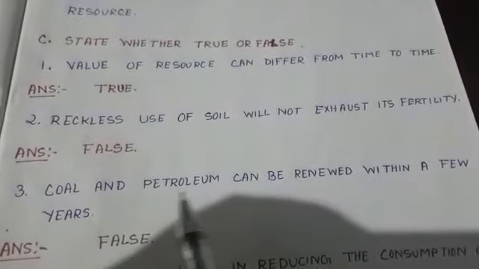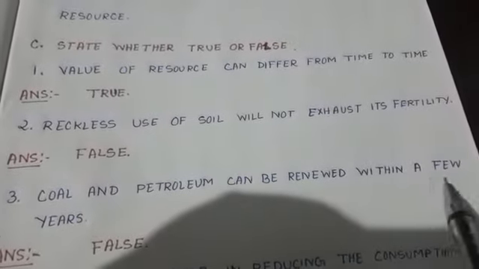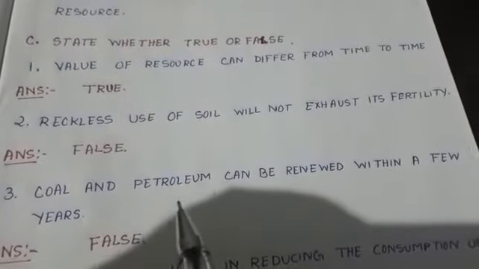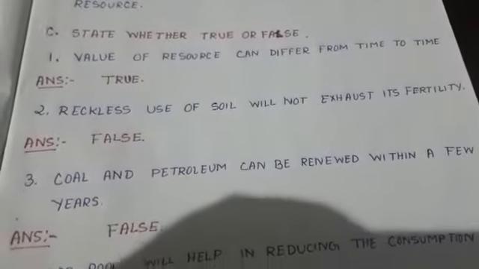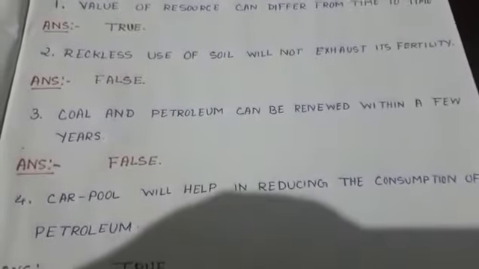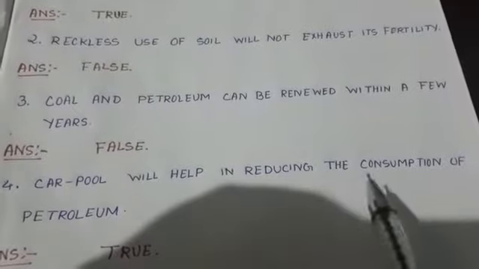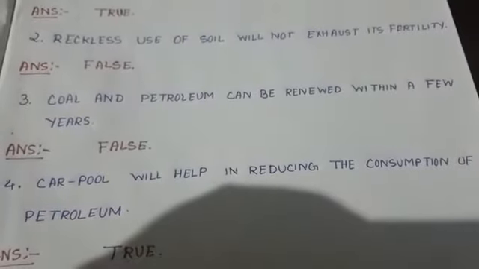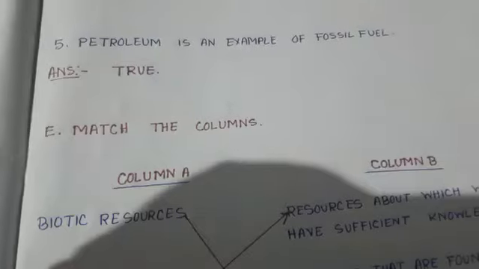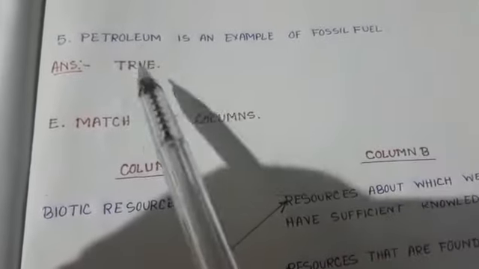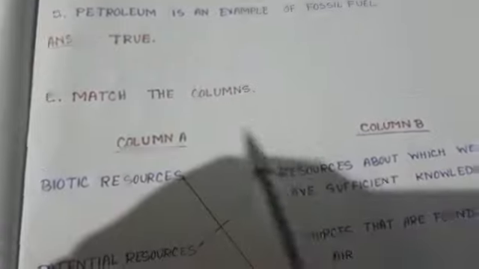Number 3. Coal and petroleum can be renewed within a few years. Answer: false, because it takes thousands or millions of years. Number 4. Carpool will help in reducing the consumption of petroleum. True. Number 5. Petroleum is an example of fossil fuel. True. Now match the columns.